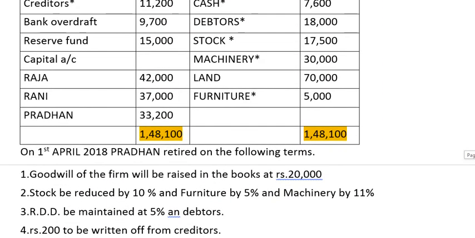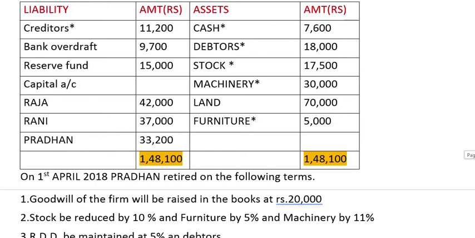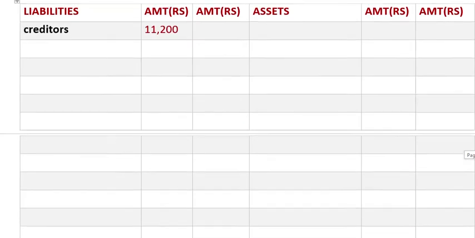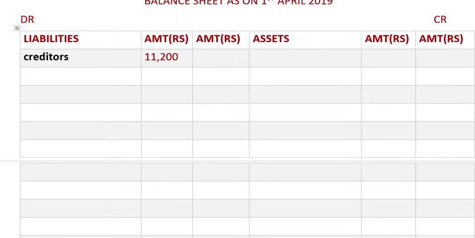Then next is bank overdraft, it will be coming in the liability side. Bank overdraft, it is 9,700.